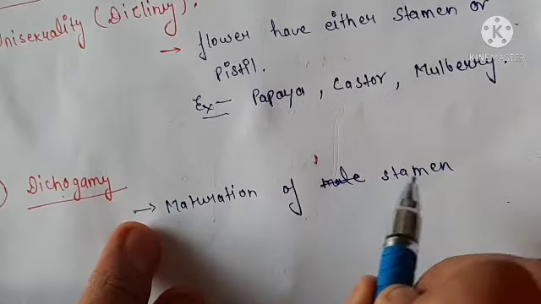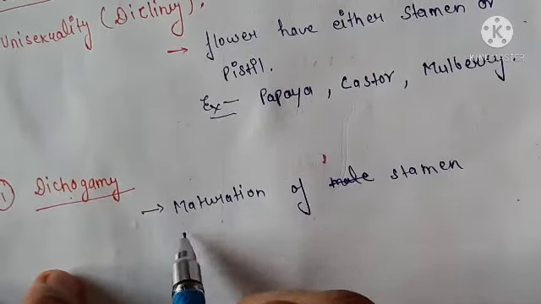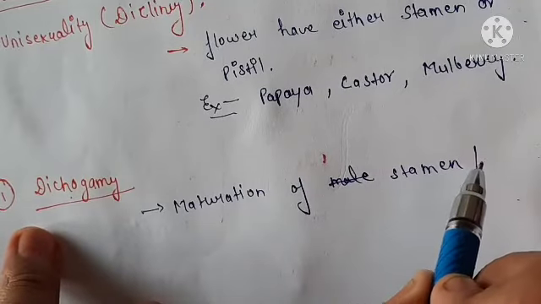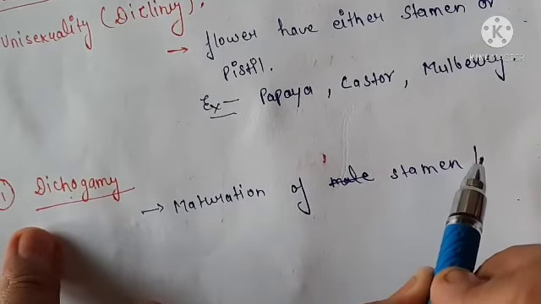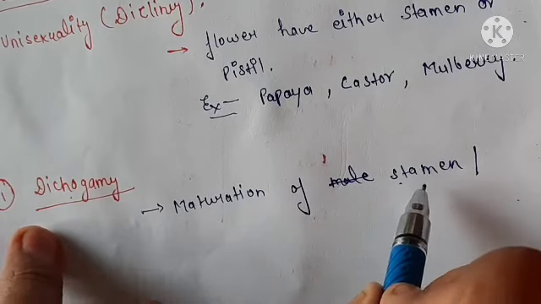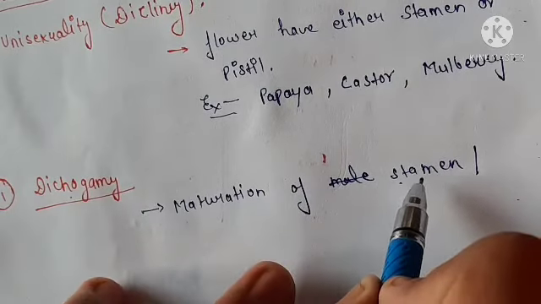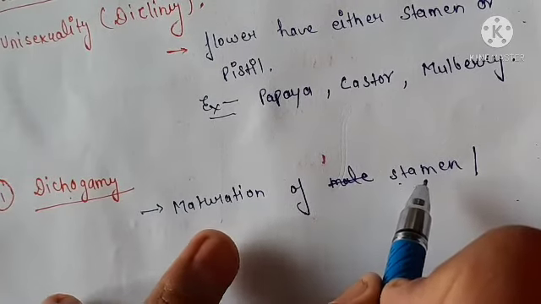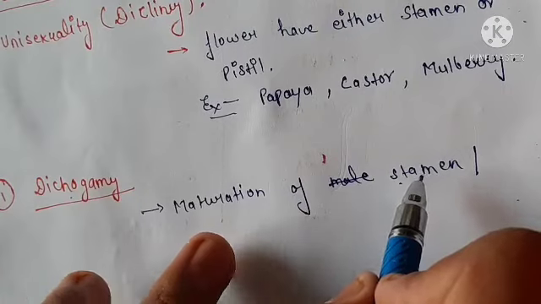So the maturation of the stamen, which means the pollen organ. The stamen contains two things, anther and filament. Inside the anther there is pollen grain.